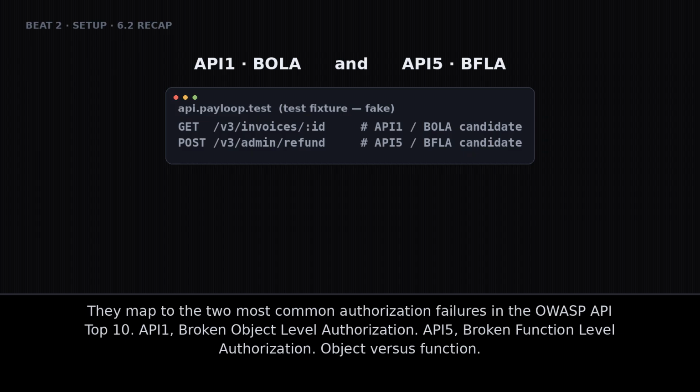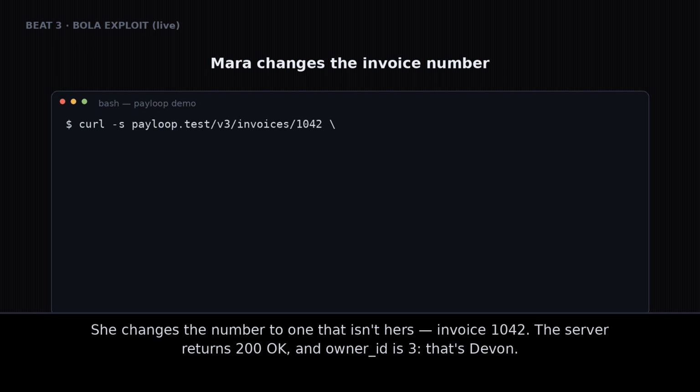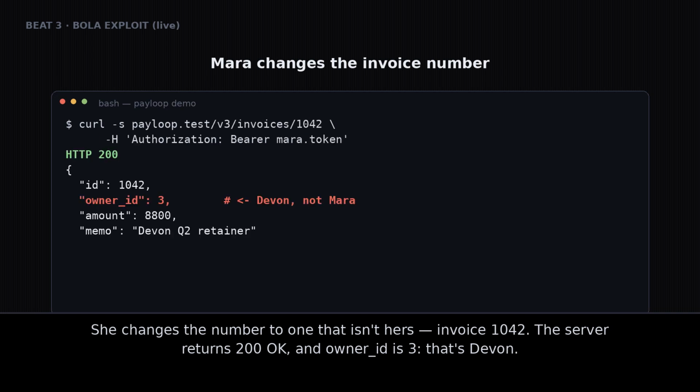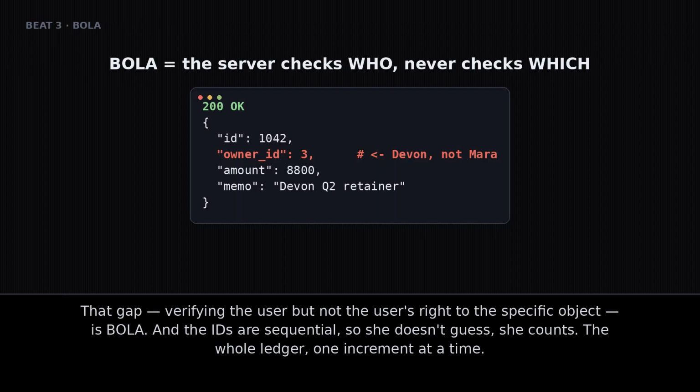Object versus function. She changes the number to one that isn't hers, invoice 1042. The server returns 200, okay, and owner ID is 3, that's Devin. That gap, verifying the user, but not the user's right to the specific object, is BOLA. And the IDs are sequential, so she doesn't guess, she counts. The whole ledger, one increment at a time.